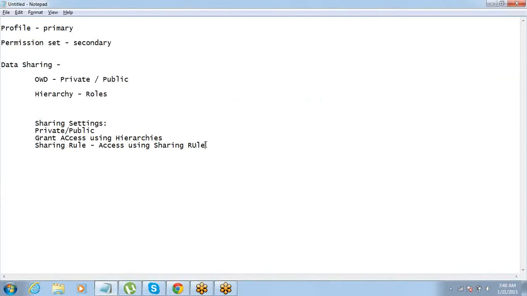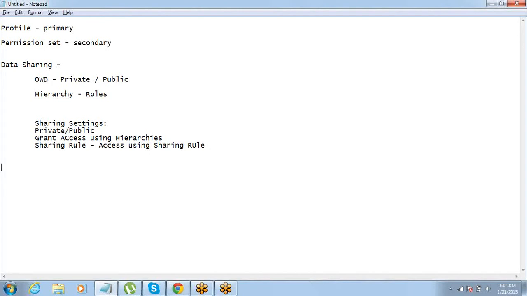Let's say there is one person who is going on leave. Usually the data is private, but because this person is going on leave for a couple of weeks, the company wants me to see his data. Otherwise, once he comes back, again they don't want me to see the data. So those are handled using these sharing rules. Correct? So now this is what we have to know and remember. So simple concept.